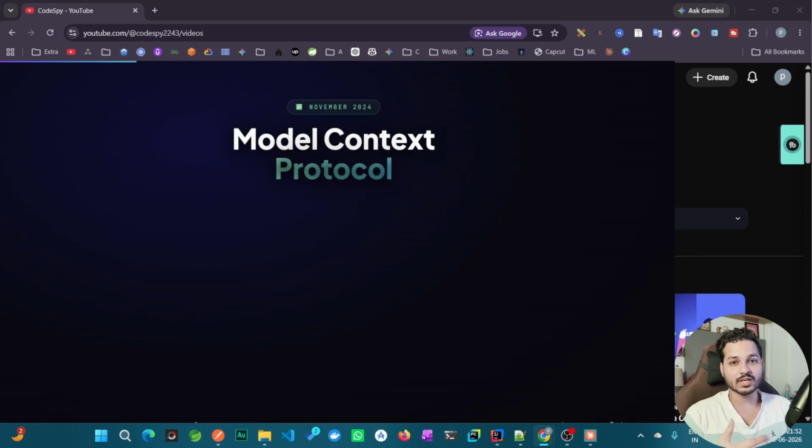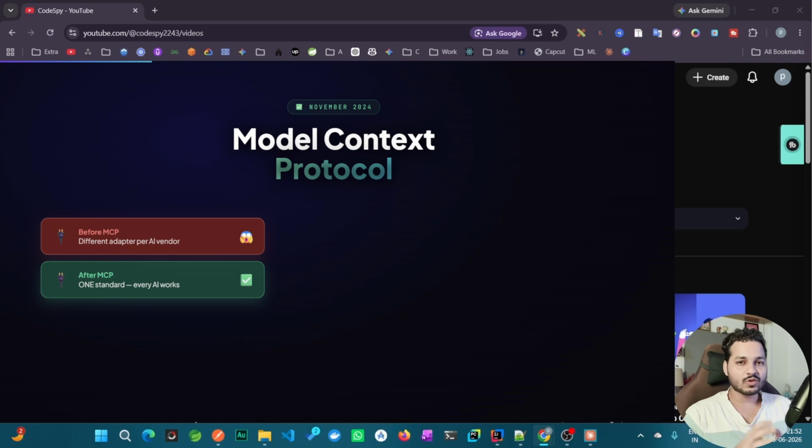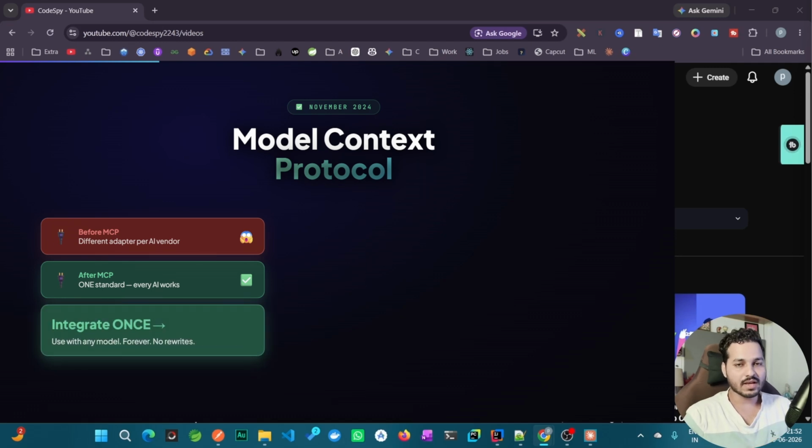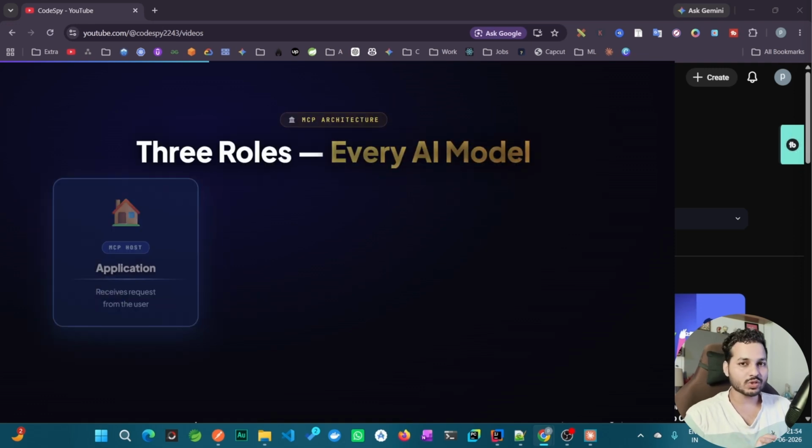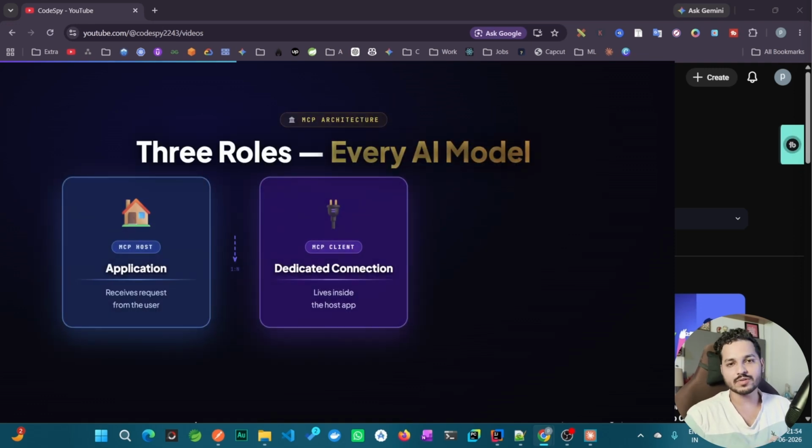To solve this issue, in November 2024, Anthropic came up with the idea of MCP, Model Context Protocol. Model Context Protocol has one standard. You integrate once and you use it everywhere. It doesn't matter which model you are going to use, it will work for every model. As per the architecture of MCP, it has three roles: MCP host, MCP client, and MCP server.